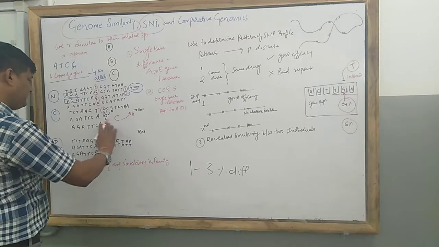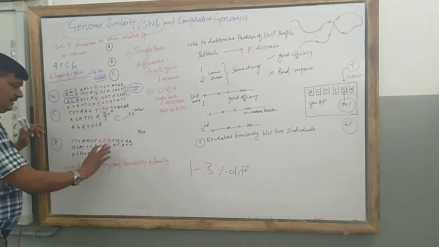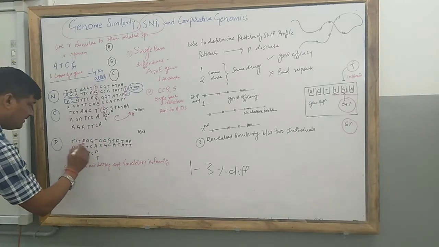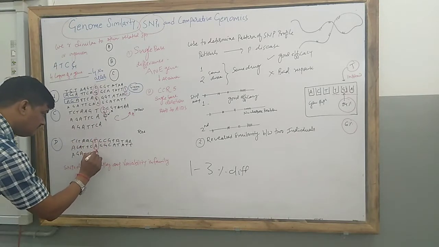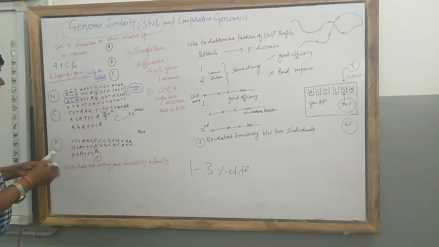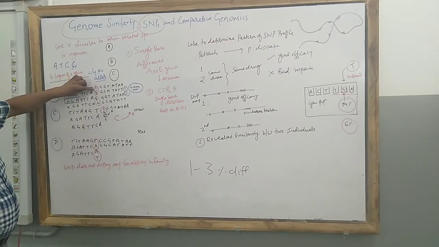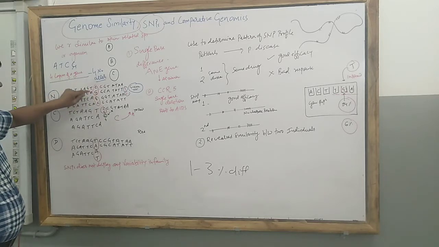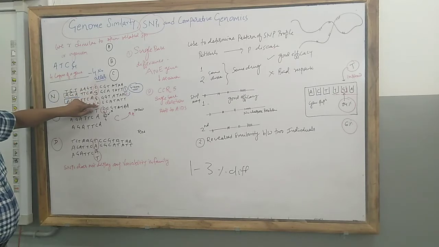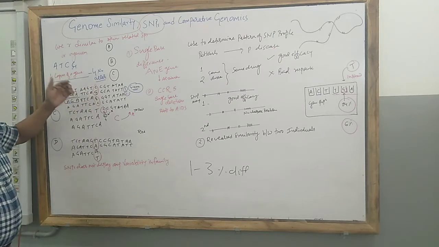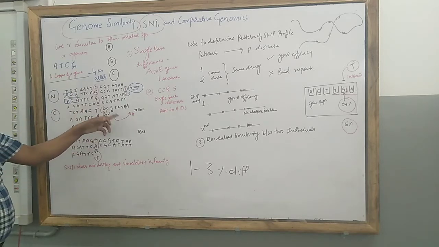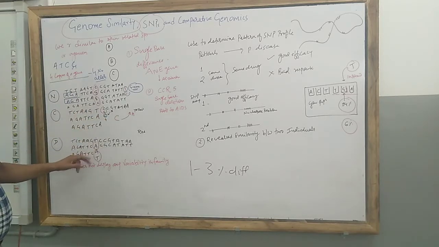So what happens after changing? Here we take C, G, G, C. As per the base pairing rule, C is paired with G and G is paired with C. But after changing the C to A, what will stand here?